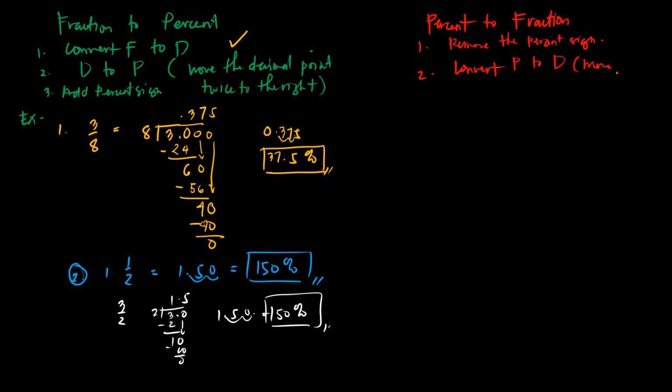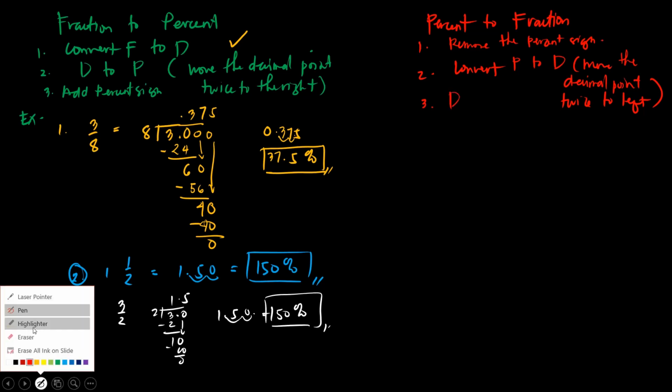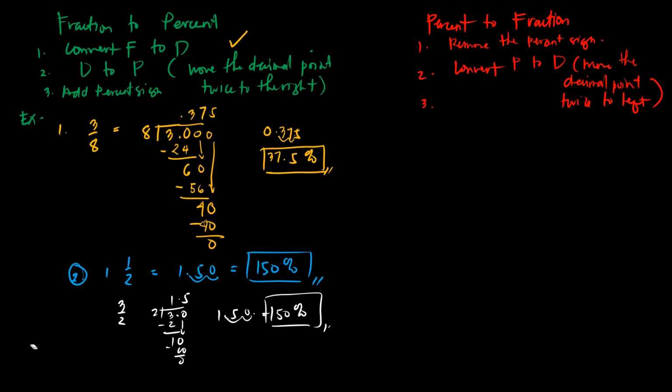The easiest way is to move the decimal point. Let me write it here. Move the decimal point twice to the left. Okay, then once you convert the percent to decimal, the next step is you have to convert the decimal to fraction.